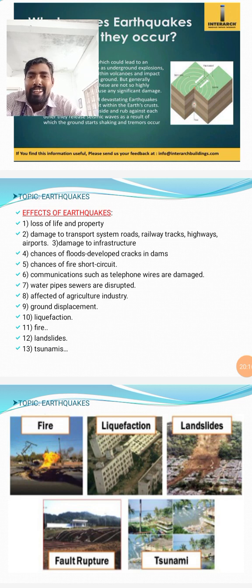Ground displacement, liquefaction: the ground is simply displaced because of the vibration of the ground. Liquefaction and fire accidents will be there, landslides will happen, and tsunamis also happen. Landslide means land displacement, which we call landslides. Tsunamis mean that an earthquake happens under the ocean, at the bottom of the ocean, and that is what we call a tsunami. An earthquake at the bottom of the ocean or sea causes a tsunami.